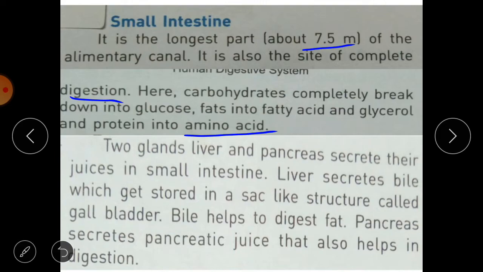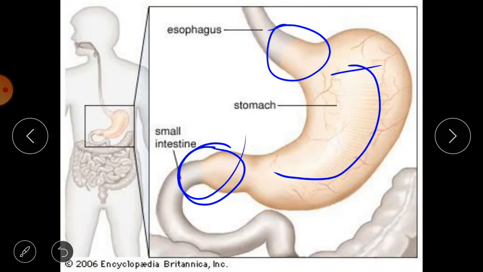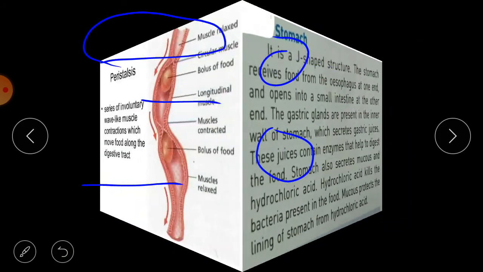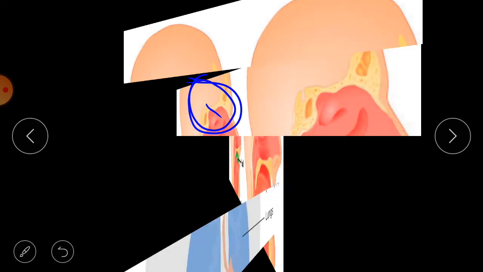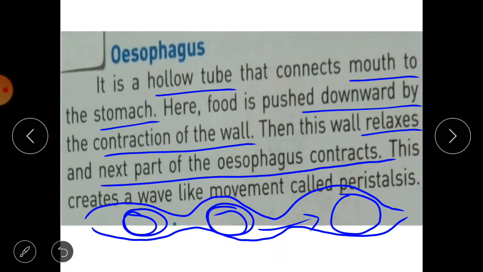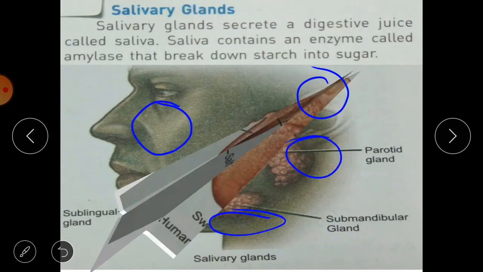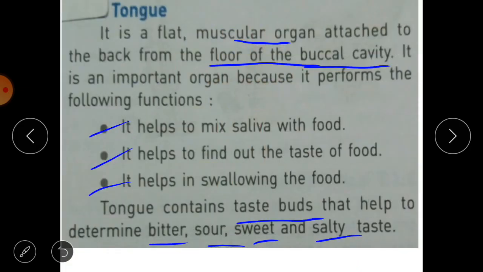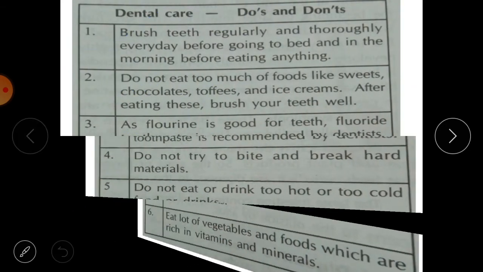Then here in the small intestine, two glands also help, because they secrete their juices in the small intestine. These glands are the liver and pancreas. The liver secretes bile, which gets stored in a sac-like structure called the gallbladder. I have shown you in this diagram, and just take a look here once again.